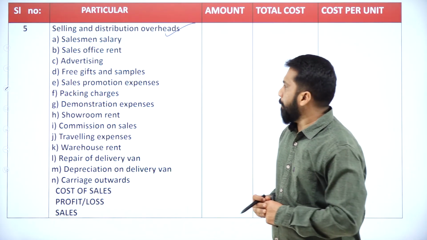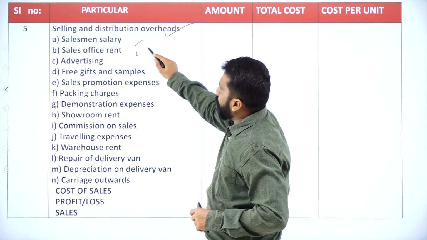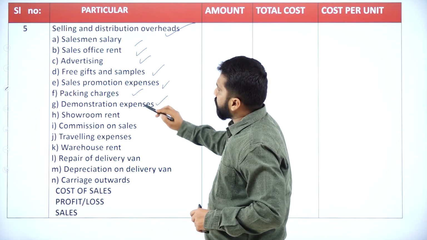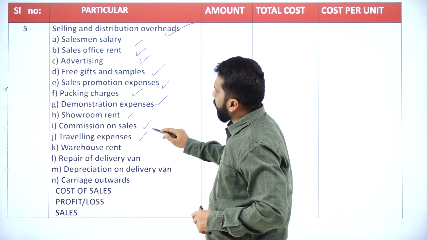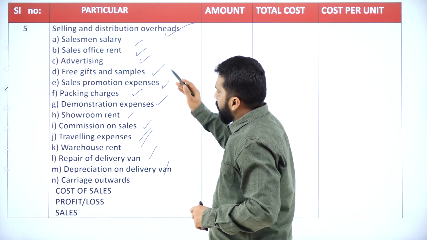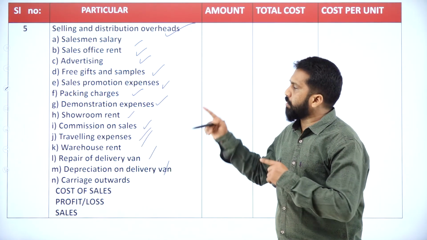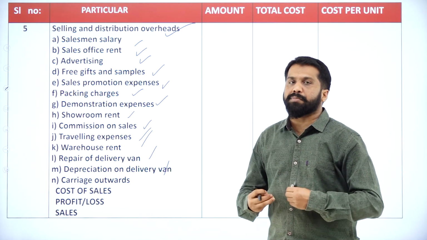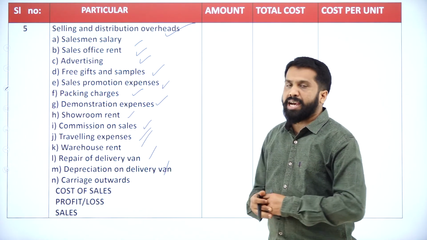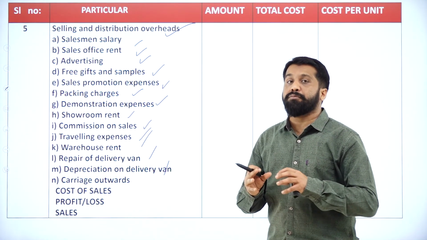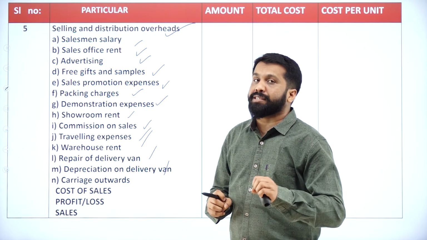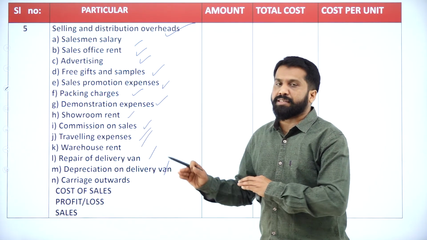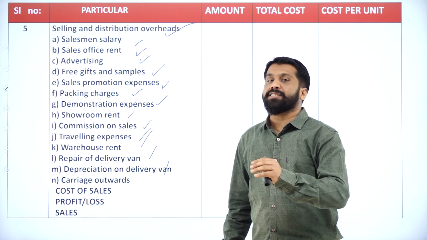Now, salesman's salary, office rent, advertising, gift and sample, promotion, packing charges, demonstration, showroom rent, commission, traveling, warehouse, repair, depreciation. You need not remember everything. In the question, they will not give you all. Two or three things they will give you. As you know, in the format, it is my responsibility to give everything, so I have given. No need to remember. If you have the knowledge of what expenses happen in selling, that is sufficient. And as I told you, most of the things they will give you directly as selling and distribution expense.